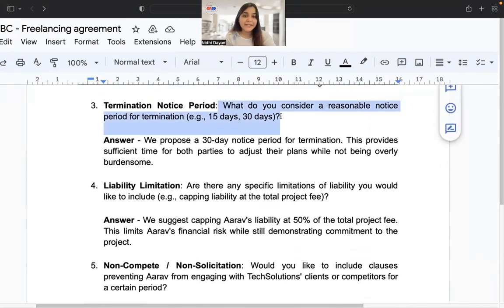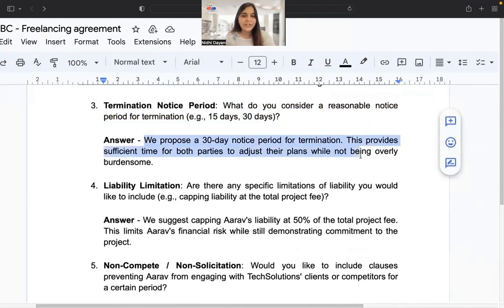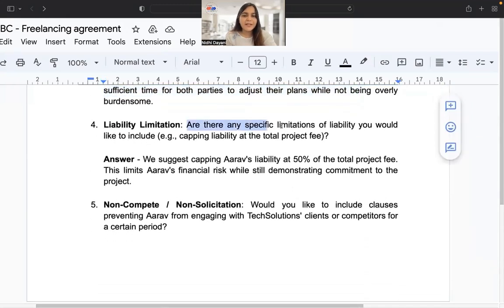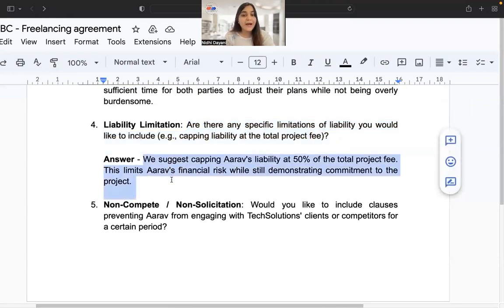Next question is around termination. What do you consider a reasonable notice period for termination? So we say a 30-day notice period for termination. This gives sufficient time to both the parties. Next, about liability limitations, or specific limitations around liability that you would like to include, I say we suggest capping Arav's liability at 50% of the total project fee. It will limit his financial risk while demonstrating commitment to the project as well.